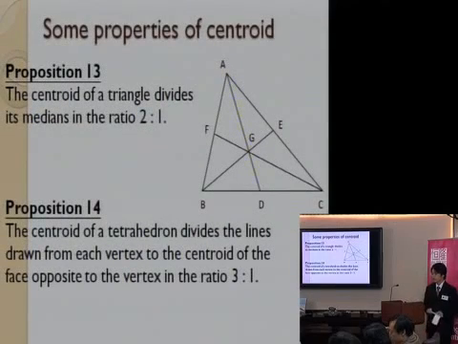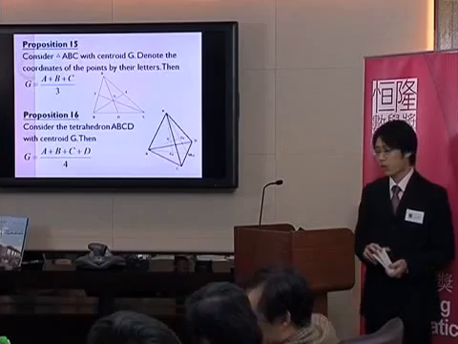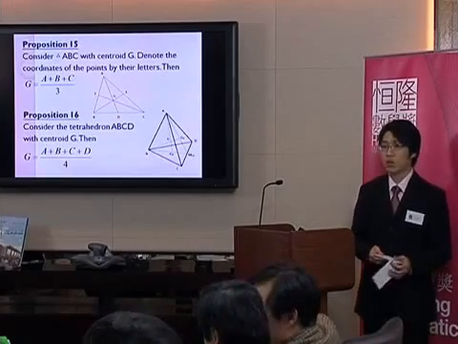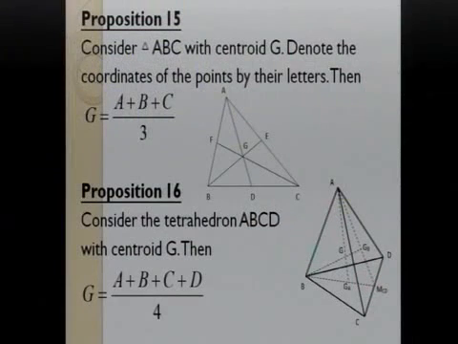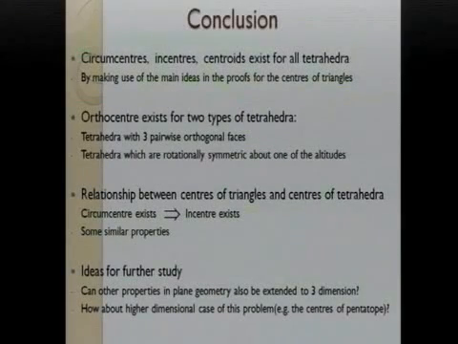Then we come to the centroid. We know that for triangles, the centroid divides its medians in a ratio of 2:1. And naturally, there is a similar property for the centroid of the tetrahedron. But this time, the ratio is 3:1 instead of 2:1. And also, we found that we can represent the coordinates of the centroid of a tetrahedron by the arithmetic mean of the coordinates of the four vertices of the tetrahedron, which is similar to the property we know for a triangle. And we come to the conclusion.